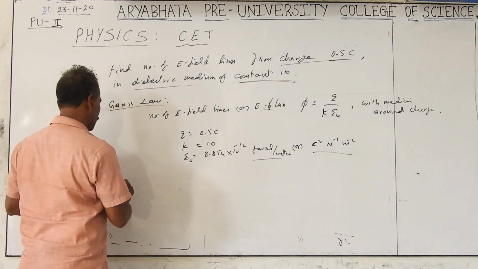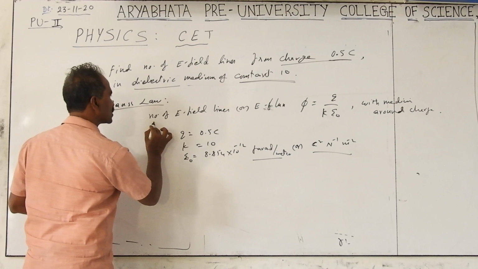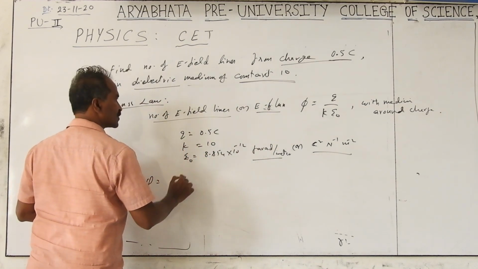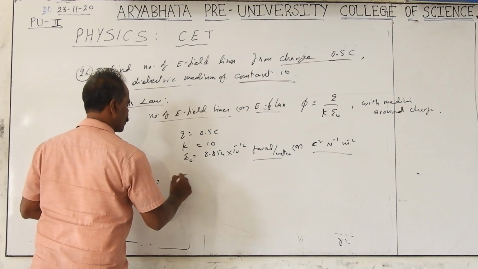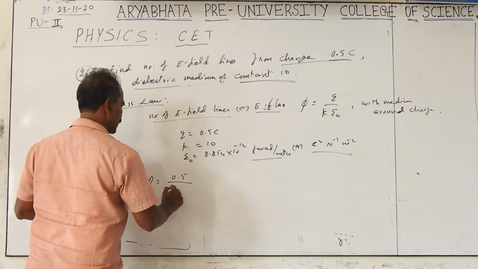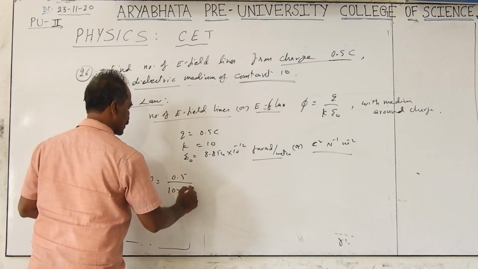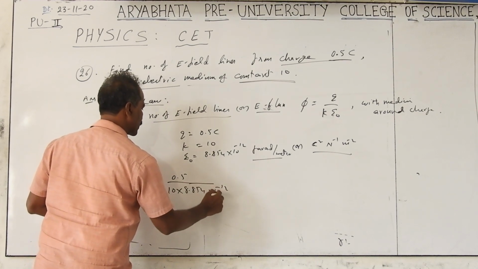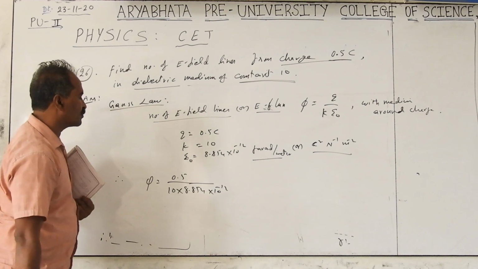Substitute this. Therefore, flux itself, which is the number of electric lines, is equal to 0.5 divided by 10 into 8.854 into 10 to the power of minus 12. The 10 to the power of minus 12 in the denominator goes to the numerator and becomes plus 12.